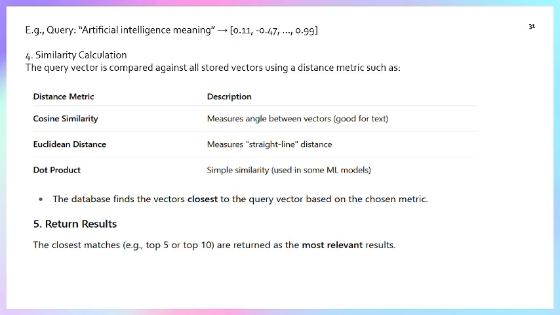Then comes similarity calculation. The query vector is compared against all the stored vectors using distance metrics such as cosine similarity, which measures the angle between the vectors. The closest angle gives the answer. Dot product is a simple similarity measure. The database finds the vectors closest to the query vector based on the chosen metric. Then return results: it gives the closest matches and returns the most relevant.